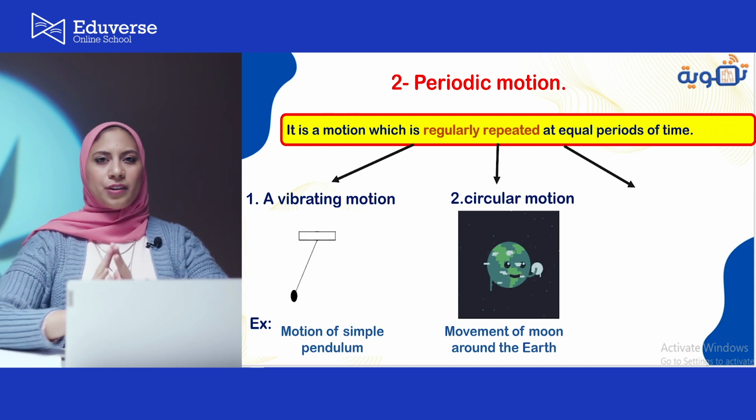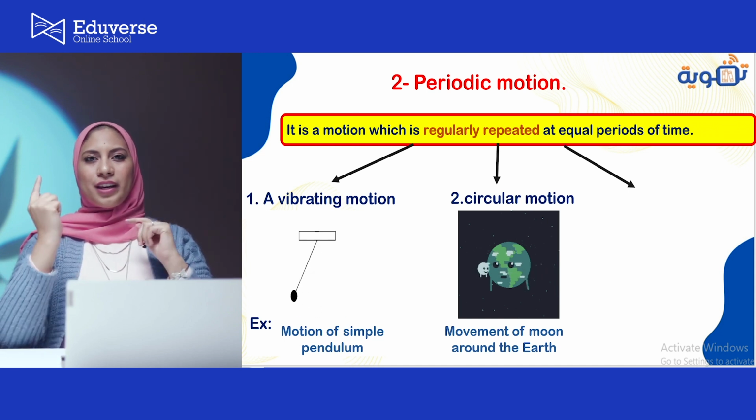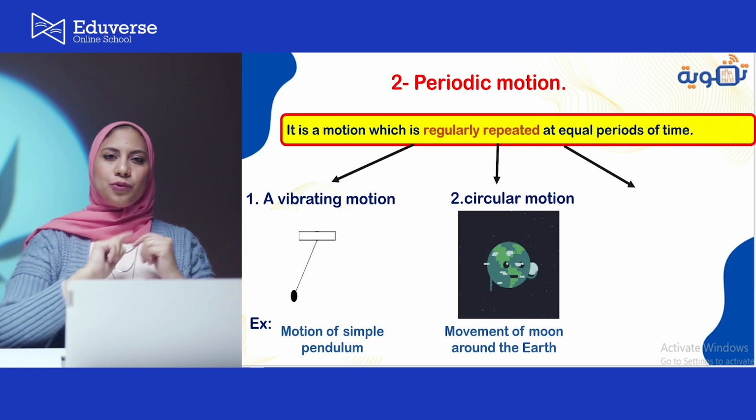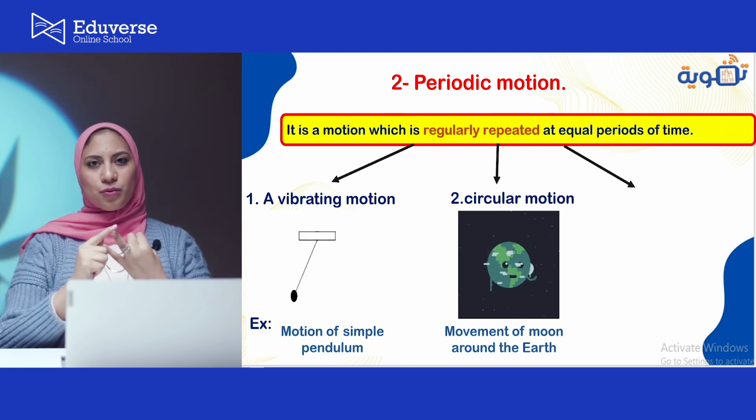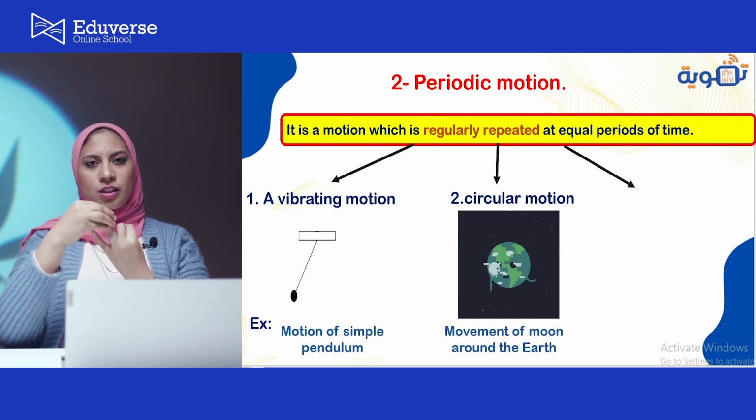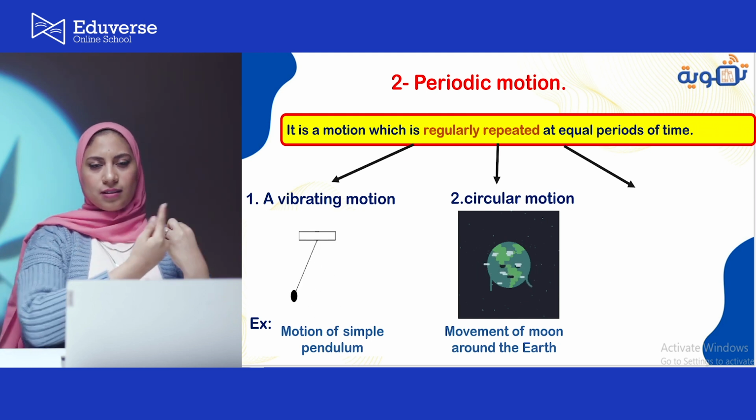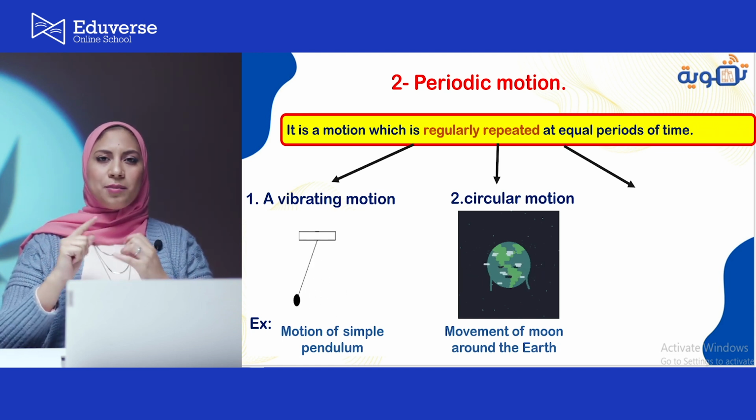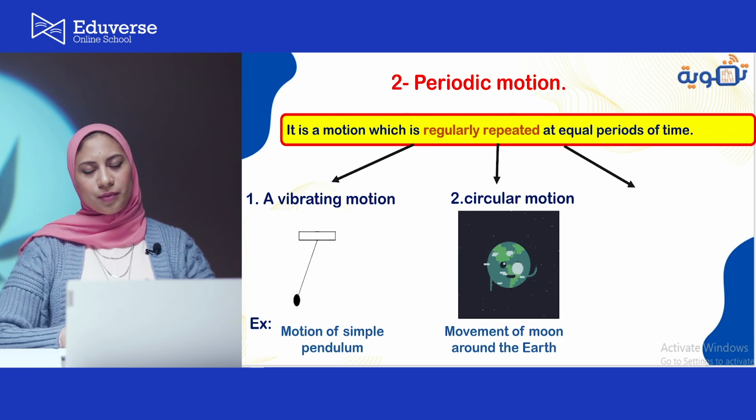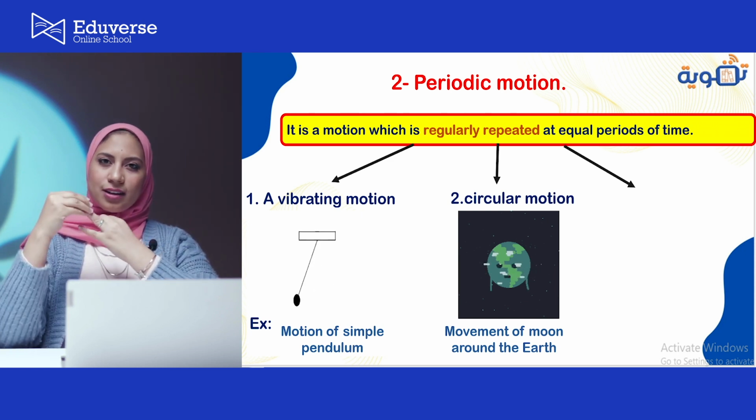Number two, the motion of anything that moves in a circular shape, like the motion of the moon around the earth or even the motion of the earth around the sun. It repeats itself in equal periods of time and also makes this circular shape every time. So this is a periodic circular motion.